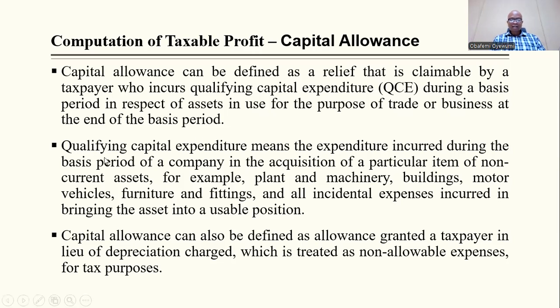All right. So qualified capital expenditure means the expenditure incurred during the basis period of a company in the acquisition of a particular item of non-current asset. For example, plant and machinery, buildings, motor vehicles, furniture and fittings, and not incidental expenses incurred in bringing the asset to a usable position. Okay, that's the definition of qualified capital expenditure. So you must take note of that definition.